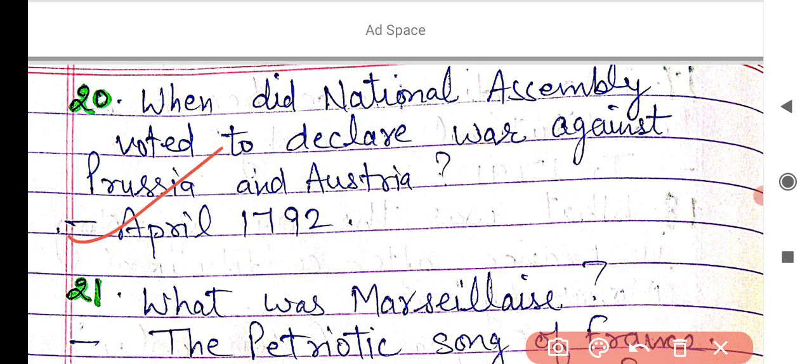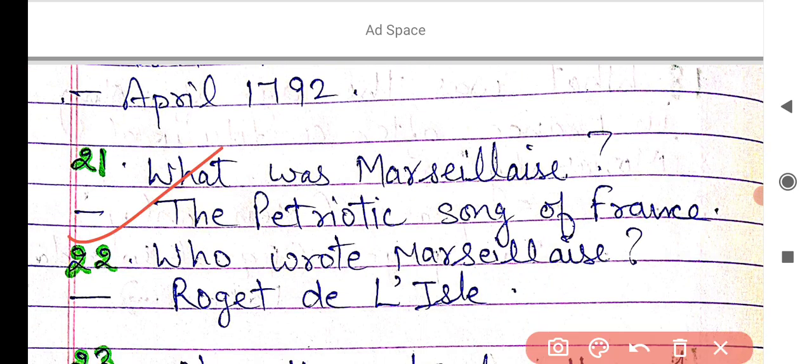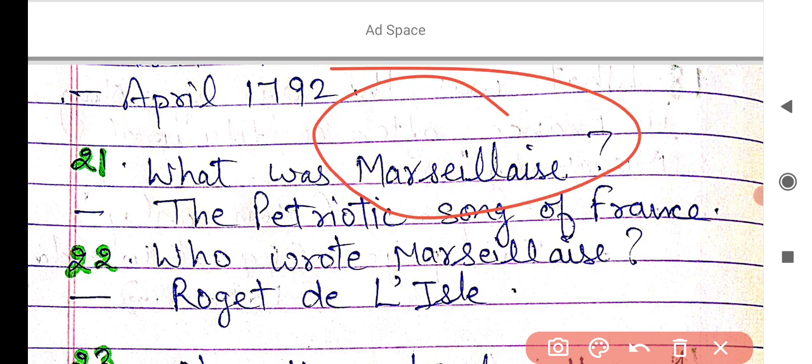It's a very important question. And the next is also a major question. What was the Marseillaise? The patriotic song of France. During that time they wanted war against Prussia and Austria. It was a patriotic song, like Vande Mataram and Jan Gan Man.